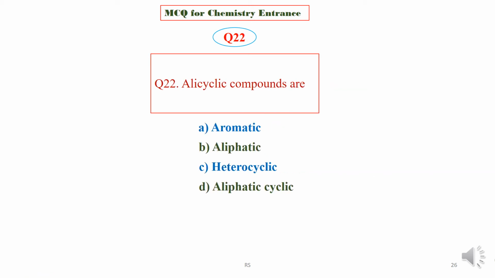Question 22. Alicyclic compounds are aromatic or aliphatic or heterocyclic or aliphatic cyclic. We are now going to check the answer key, and the right option is option D, that is aliphatic cyclic compound.